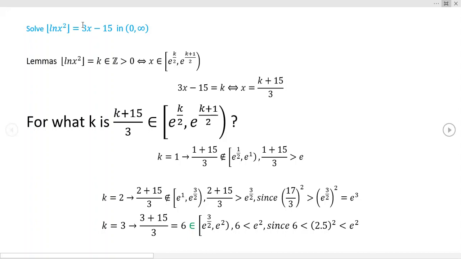Now right here, it's important to realize this right-hand side is not a floor. It's just a line. So you don't have to worry about the floor of 3x minus 15. Now we're searching for positive solutions in the interval 0 to infinity, open 0.